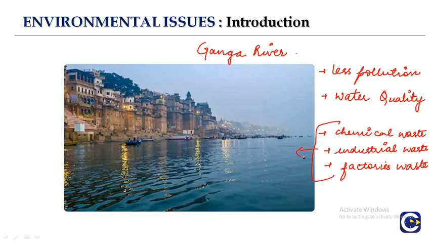But during this lockdown, as there is no movement, there is no work, so these wastes have been reduced. Because of which the water quality has increased, right? So when we are talking about these issues, it is not only about the air, it is also about water, it is also about soil, it is also about other natural resources.